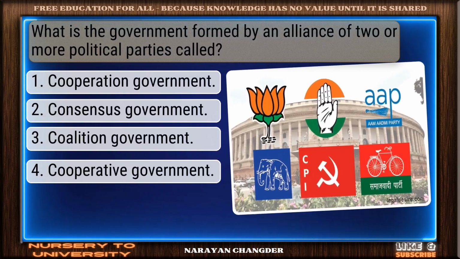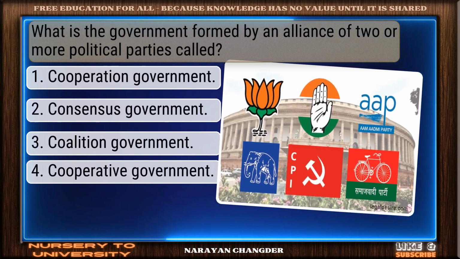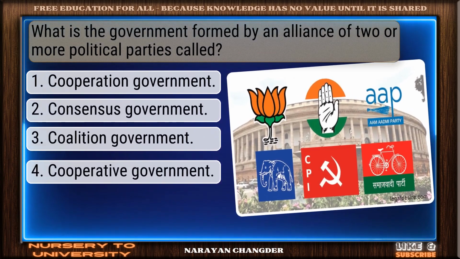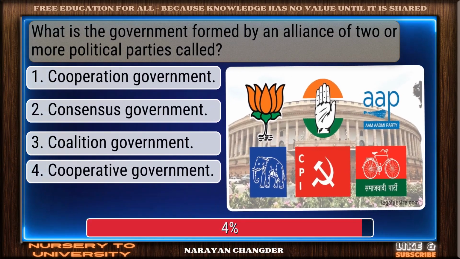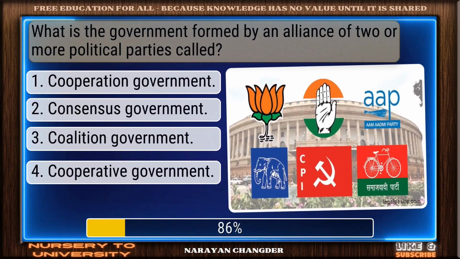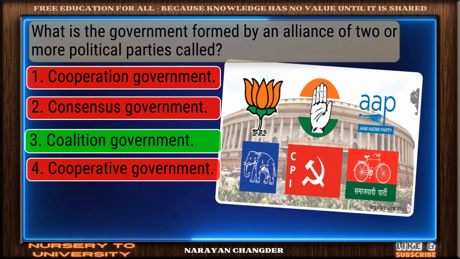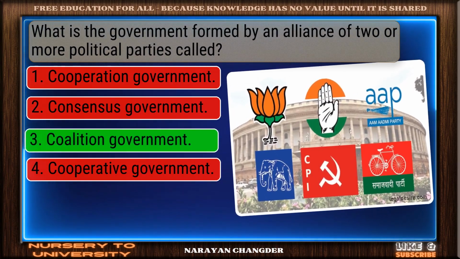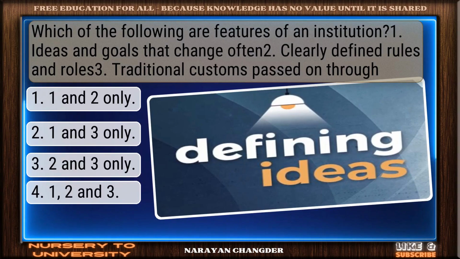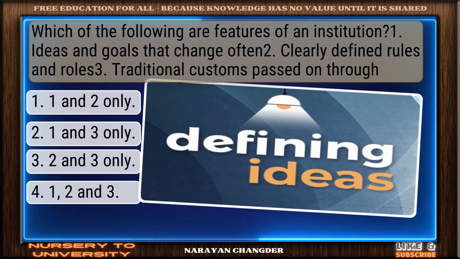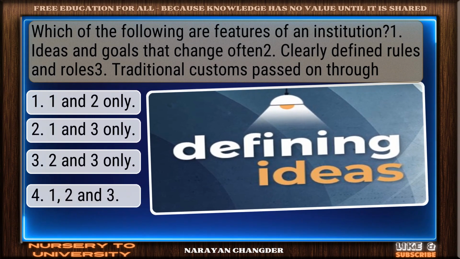Question number 1. What is the government formed by an alliance of two or more political parties called? You're right. Coalition government is the correct answer. Question number 2. Which of the following are features of an institution?